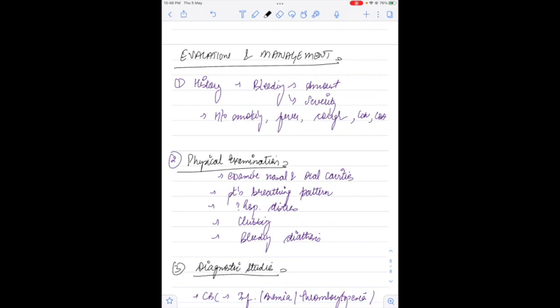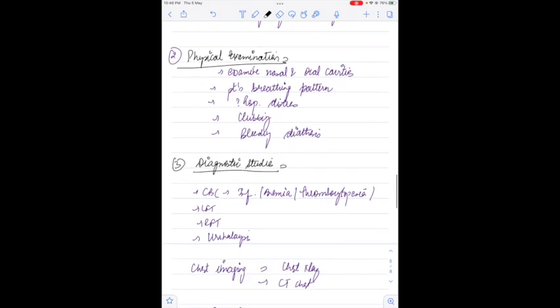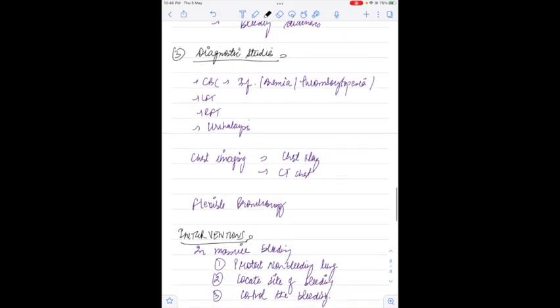Then we'll do physical examination of the patient. First of all, we'll examine the nasal and oral cavities to see if the cause of bleeding was located there. Then we'll look at the patient's breathing pattern to assess whether the patient is in respiratory failure or not. Then we can look for clubbing to rule out bronchiectasis. Then we have to rule out bleeding diathesis by looking at the skin for any petechiae or ecchymosis, etc.